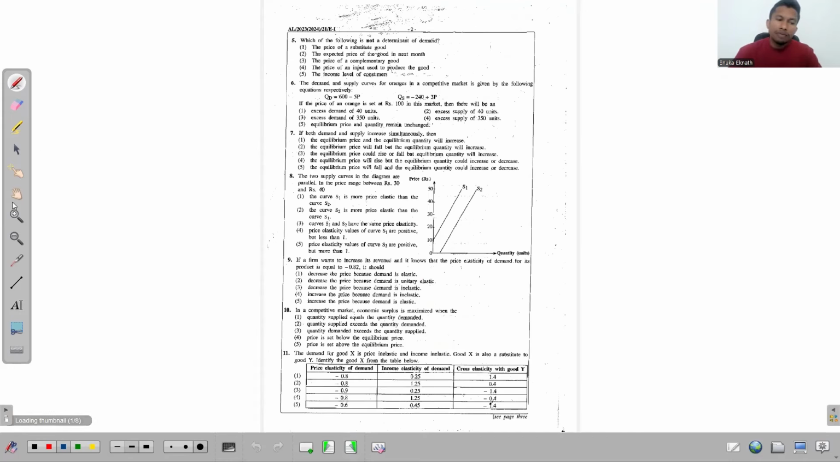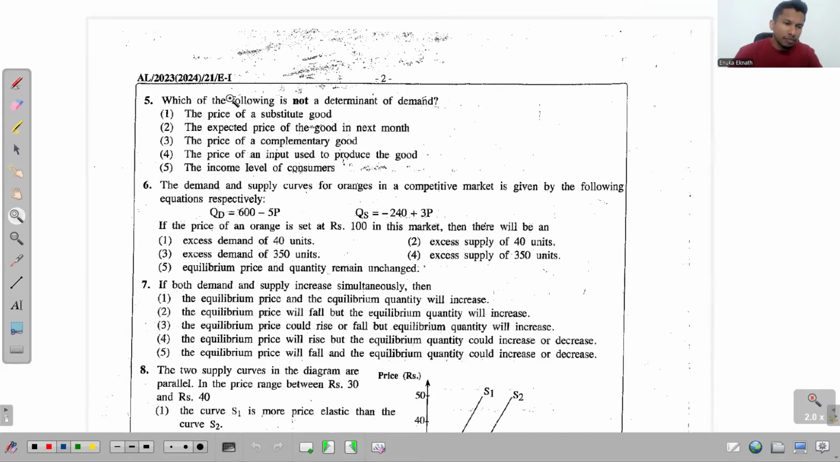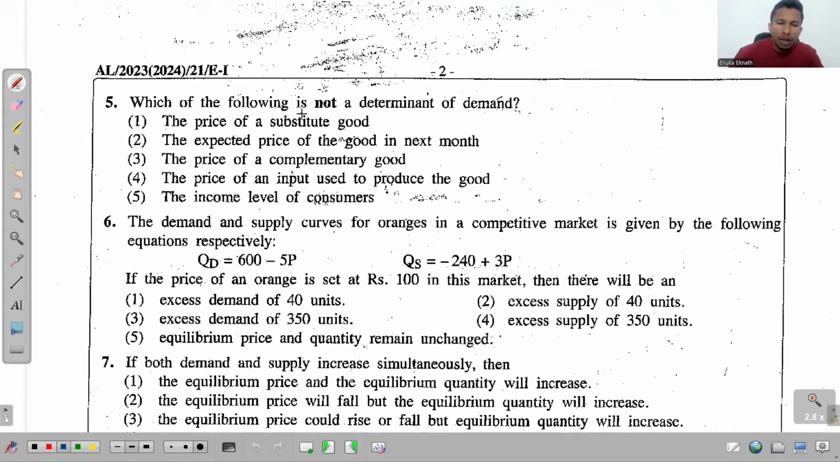All right, now we'll move to the fifth one. In the fifth one, we get this. Which of the following is not a determinant of demand? So what are the determinants of demand? When we develop the demand function, we say quantity demanded is a function of price of the considered good, prices of related goods, consumers' income, consumers' taste, future price expectations, number of consumers, and then other factors. So these seven we recognize as the determinants of demand. That will be the answer for this question.